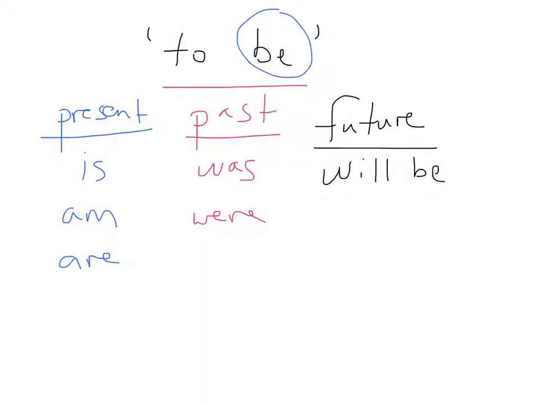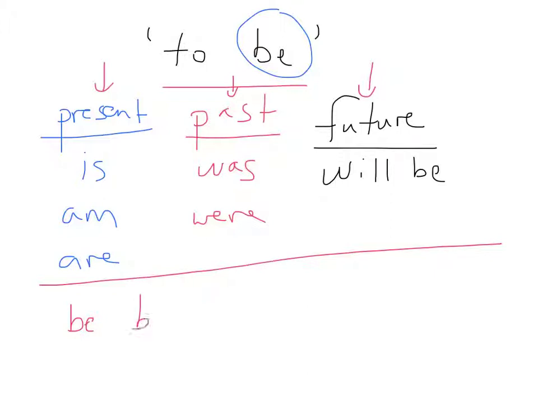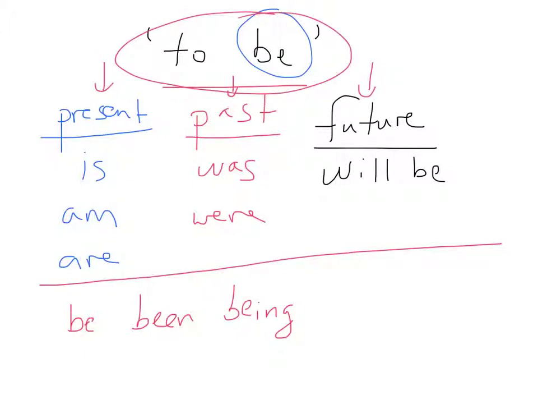Okay. But that's not all, actually. And then we have other grammatical forms when we're talking about going beyond the simple present, the simple past, and the simple future. We can also start getting into be itself. We can go to been. We can do being. So these are the different forms of to be, and they're all the same verb in the end. Even though they look different, and like you have is and am that don't even look anything like to be, they're still part of this verb to be.